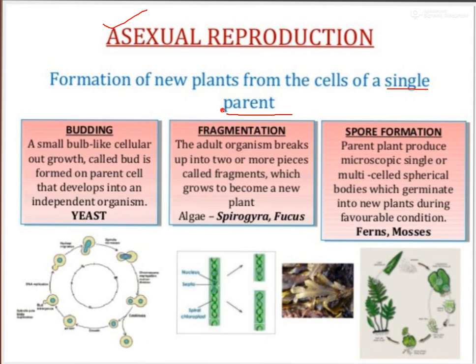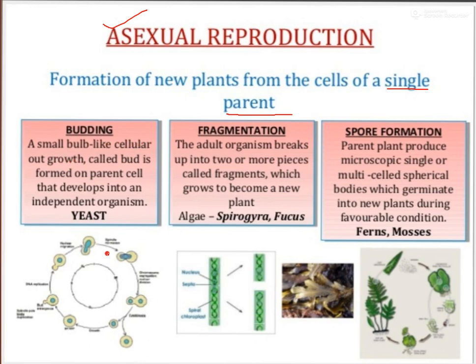A single parent, that means one organism only can produce the new one. So this is known as asexual reproduction. There are three main processes of asexual reproduction in your course. The first one is budding. So what do you mean by budding? A small bulb-like cellular outgrowth.